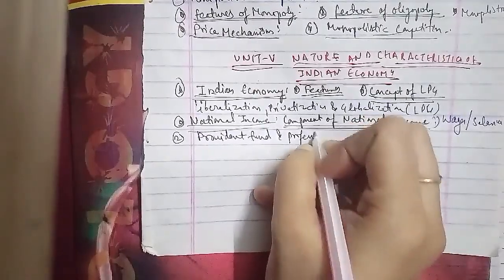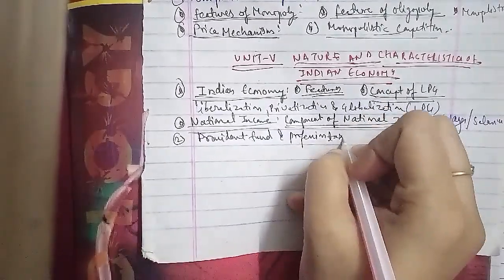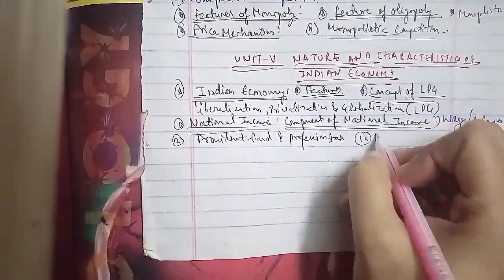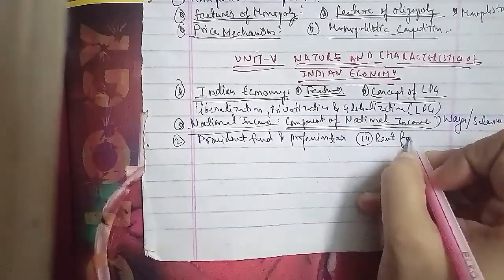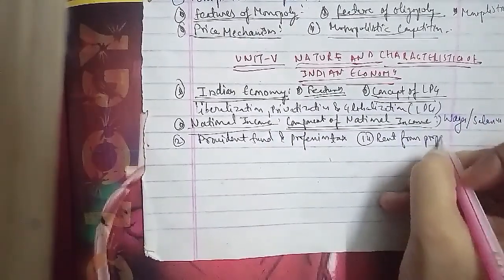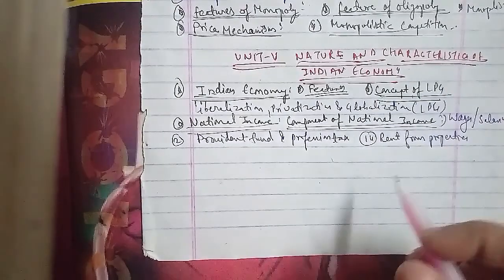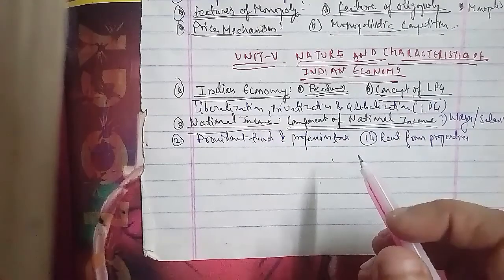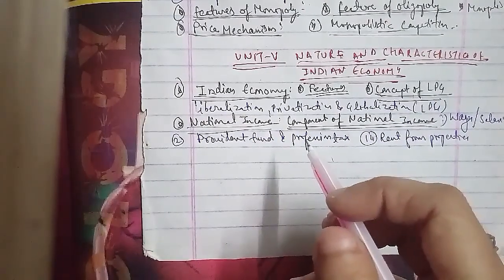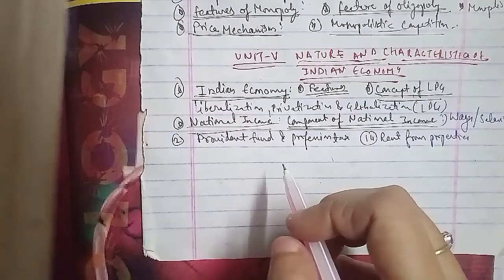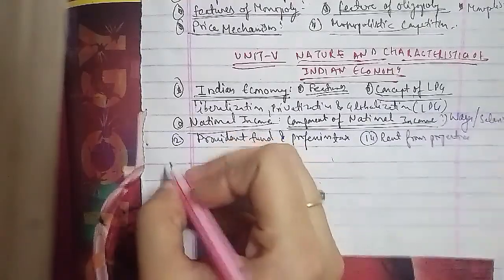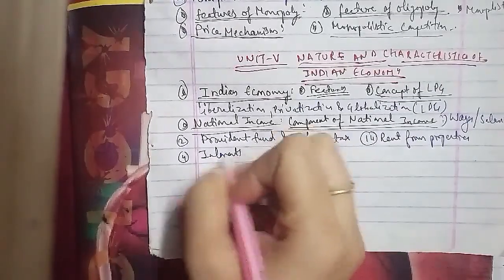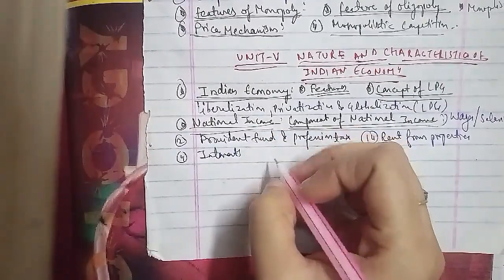So that shows the components of the national income and the percentage share in the total national income as well. The components are wages and salary, provident fund and profession tax, rent, interest, and corporate profits. Wages and salary share 60%, provident fund and profession tax is 13%, rent is 0.3%, and interest is 8.7%. Corporate profit is 18%. These are the components of national income, which are also called factor earnings.